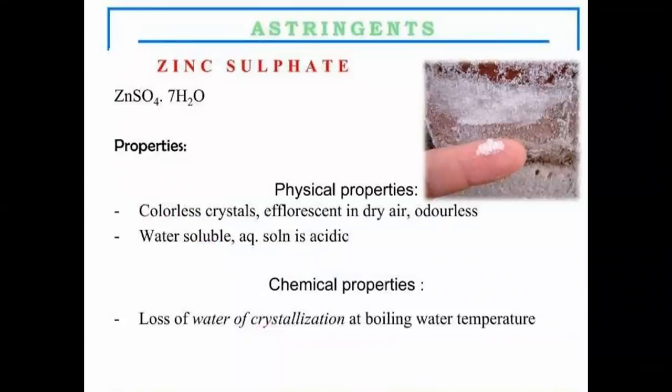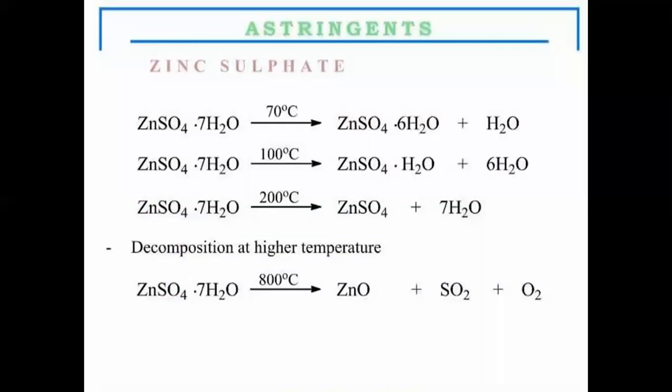Now, the chemical properties which are associated with this astringent molecule are loss of water of crystallization at boiling water temperature. So when we are going to heat this zinc sulfate, it will form different dehydration products of this zinc sulfate. Now, decomposition at higher temperature: if we are going to heat this zinc sulfate for a prolonged period of time at 800 degrees centigrade, it will again give zinc oxide.